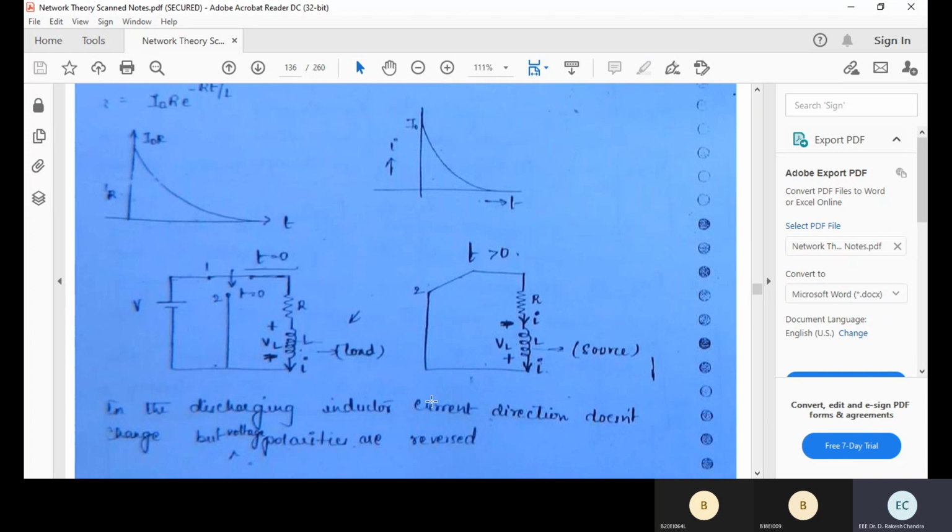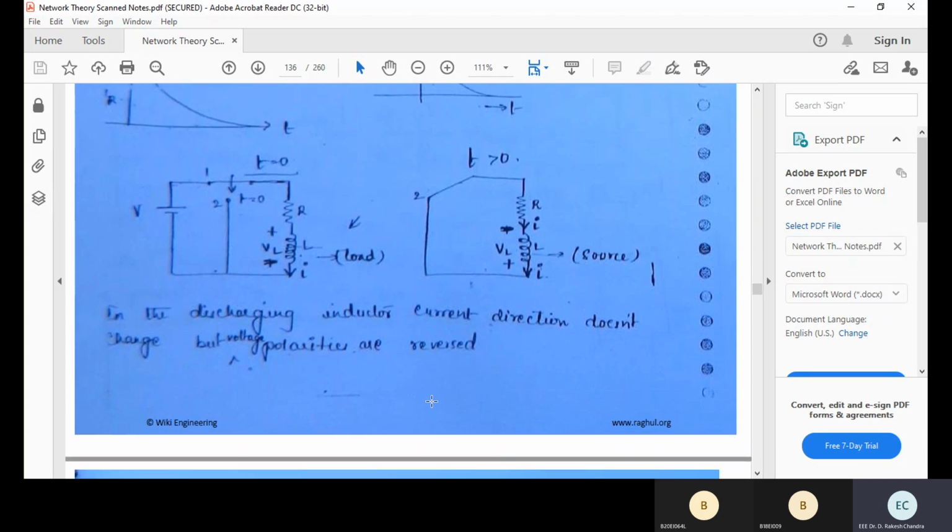For those 3 or 4 days, when our parents are not available, our elder brother will take care and purchase whatever we want. The same situation: when the source is there, your inductor acts like a load or sink. When your external source is absent, it has to take care. Previously it acted like a load or sink; now it acts like a source and supplies the energy to the RL system.